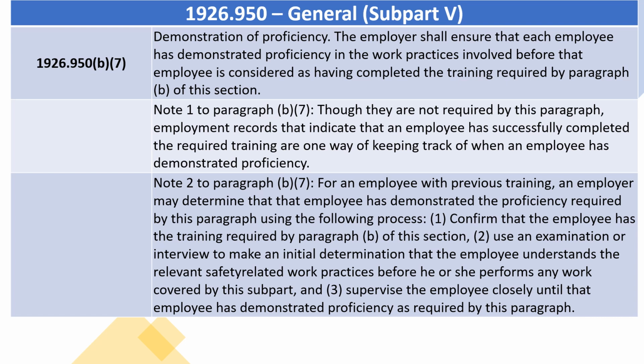Note 2 to paragraph (B)(7). For an employee with previous training, an employer may determine that that employee has demonstrated the proficiency required by this paragraph using the following process. 1. Confirm that the employee has the training required by paragraph (B) of this section. 2. Use an examination or interview to make an initial determination that the employee understands the relevant safety-related work practices before he or she performs any work covered by this subpart. And 3. Supervise the employee closely until that employee has demonstrated proficiency as required by this paragraph.